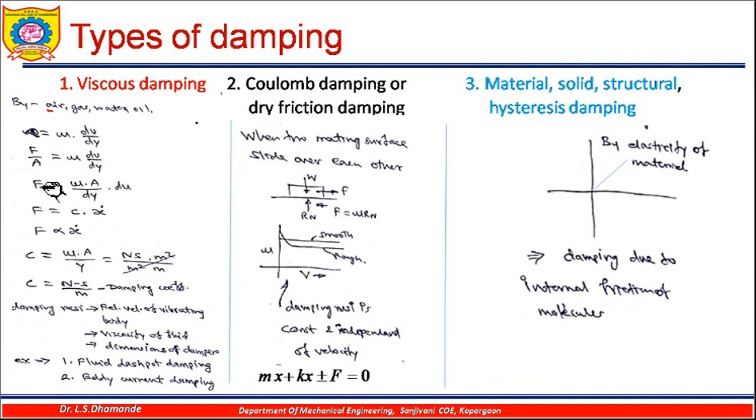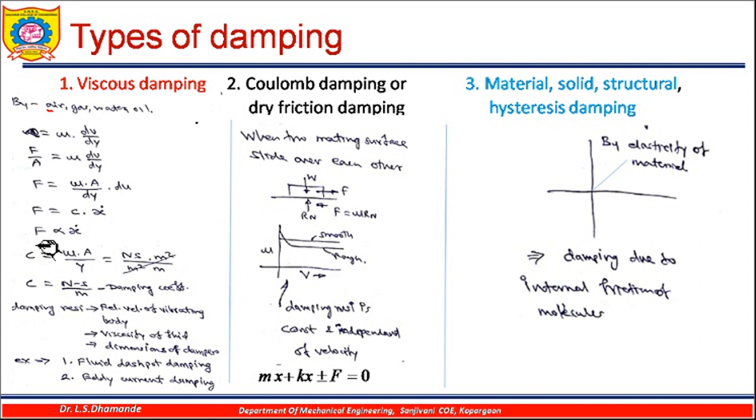How much is that force experienced by that body when it is moving in oil or water or any other viscous material? It is given by mu into A by dy into du. That is F is equal to c into x dot, because this du is nothing but equal to the velocity.